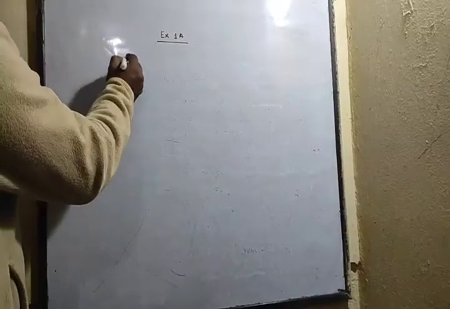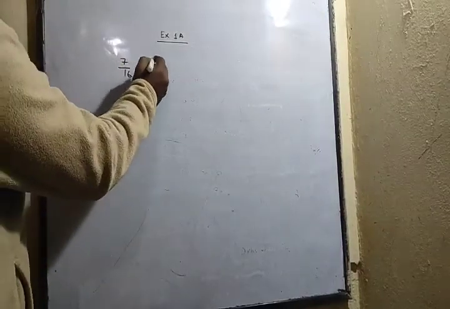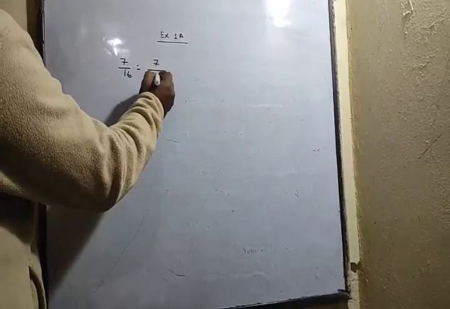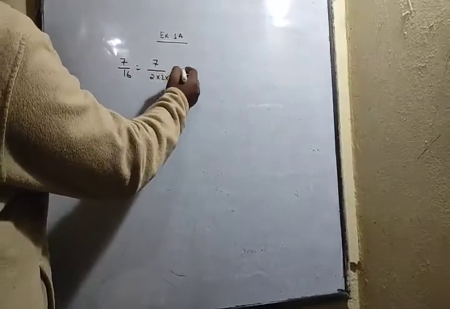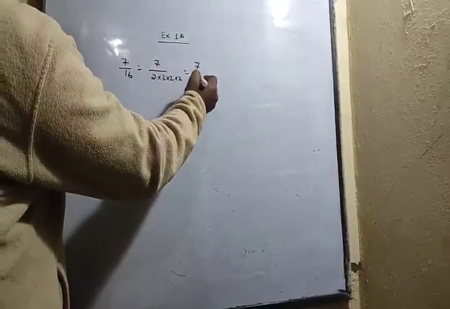We are in exercise 1A, question number 5, where it is written: without actual division, we have to find out whether the given rational number with decimal representation is terminating or not. First example is 7 by 16. We'll find that 16 can be written as 2 into 2 into 2 into 2. So it is 7 by 2 to the power 4.